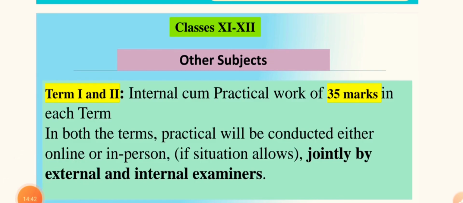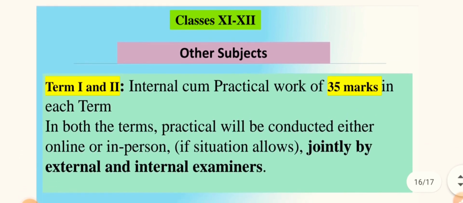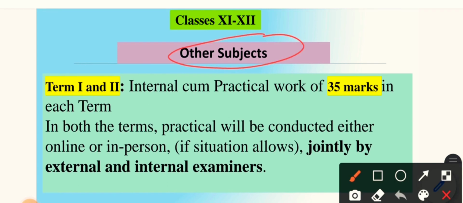Now we talk about the other subjects. What is going to happen with the other subjects? For the other subjects, for classes 9, 11 and 12, in term 1 and term 2, the internal practical work is of 35 marks in each term. The total will be 70. Term 1 is having 35 marks and term 2 is 35. So that is for the other subjects.